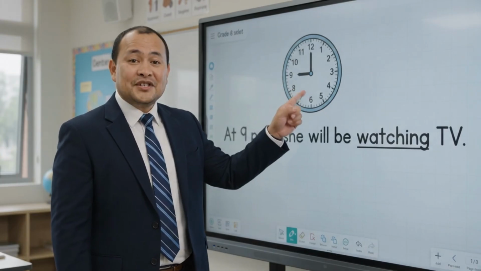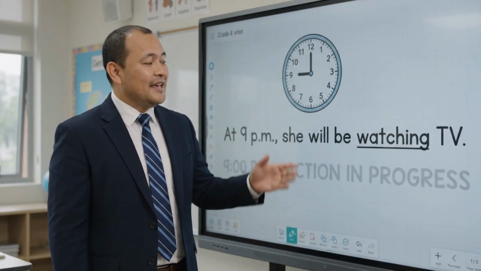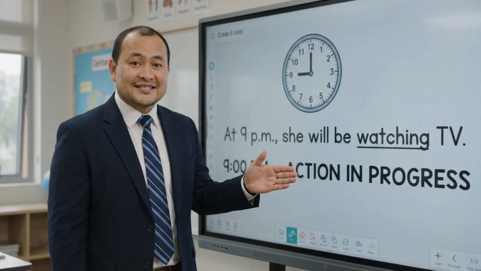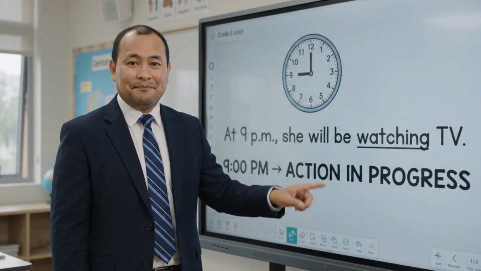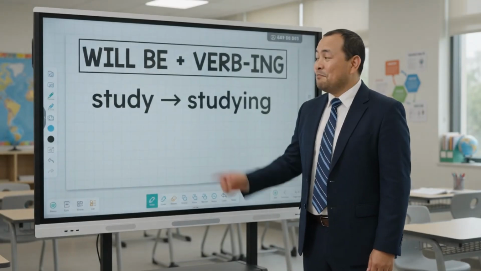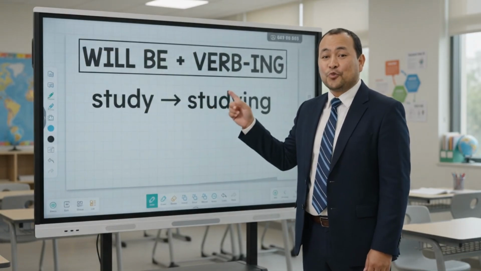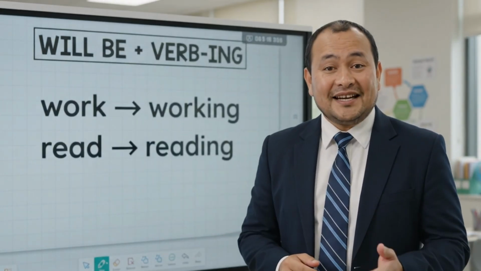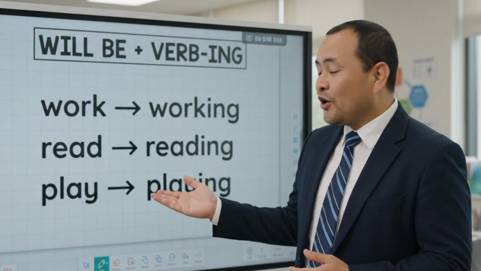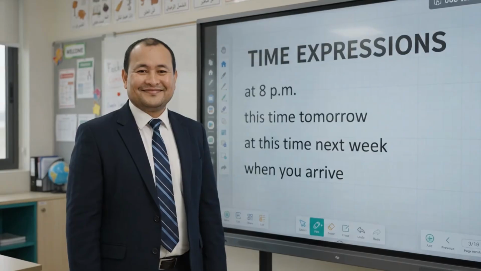At 9 p.m., she will be watching TV. The action will be in progress at that specific future time. Remember, the main verb must use the ing form after will be. For example, study becomes studying, and work changes to working.